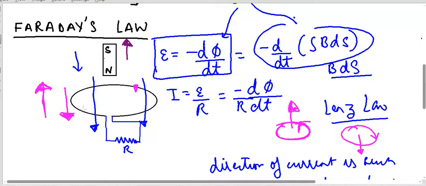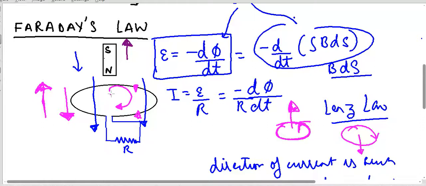In what way can the current flow so that the magnetic lines of force are downward? If they flow in clockwise. So if I move the magnet up, the current will be induced in a clockwise direction.